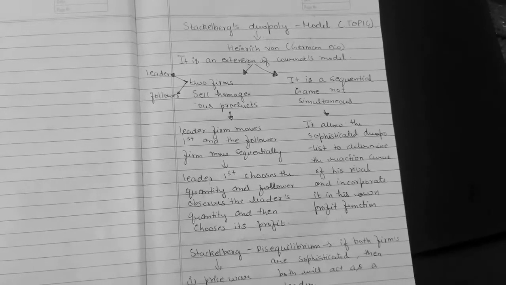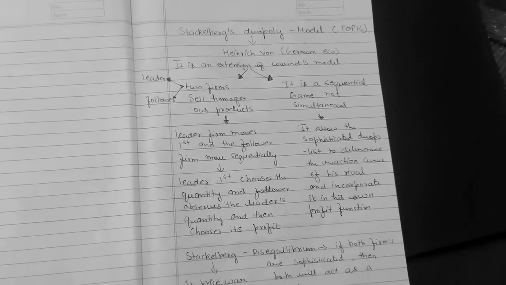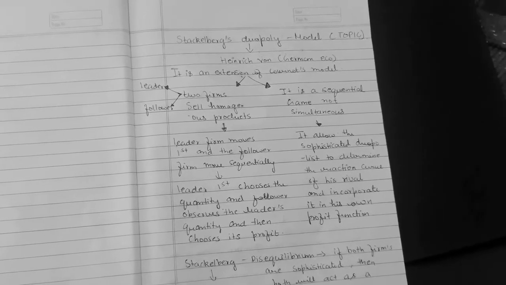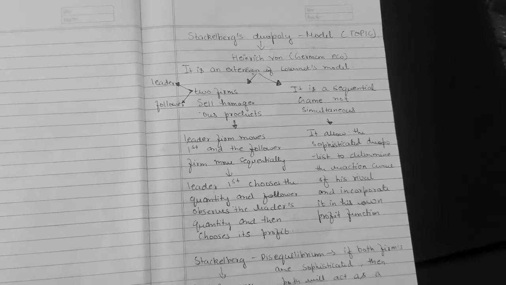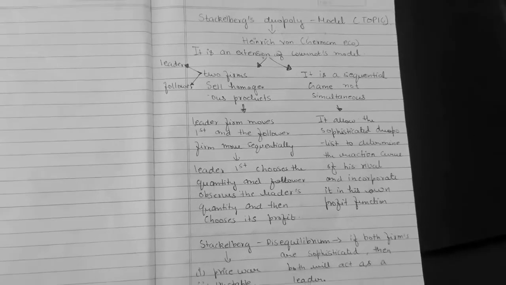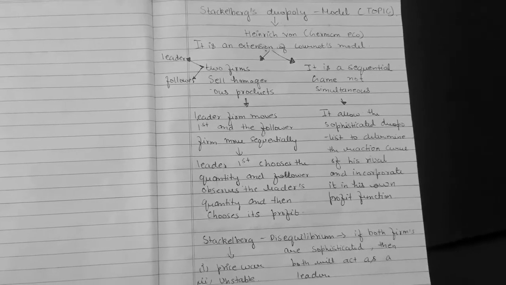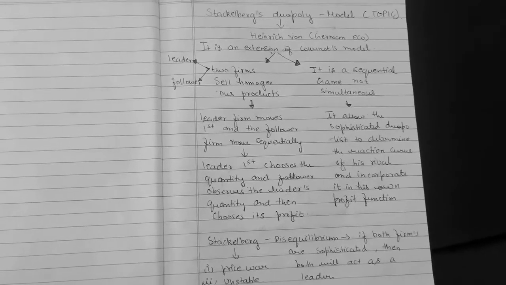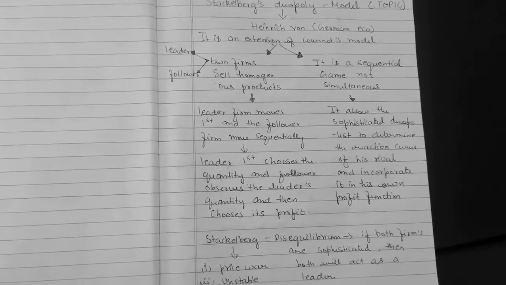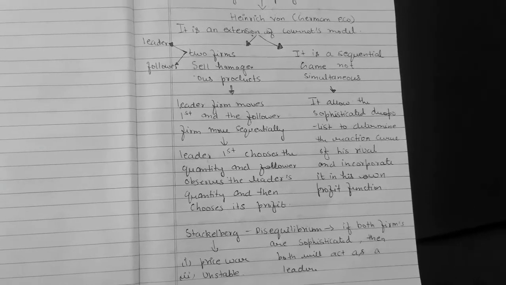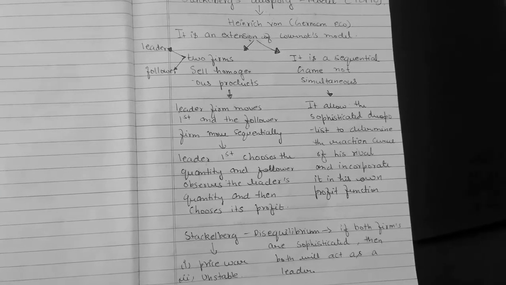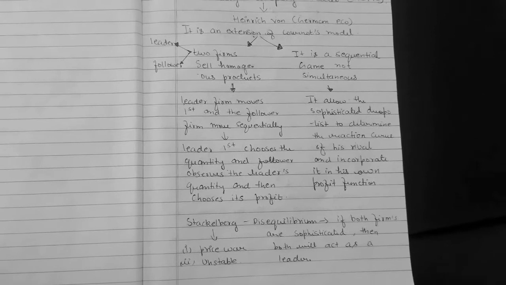There is also disequilibrium in the Stackelberg-Duopoly model. In the introduction, we said that there are two firms, leader and follower. If one acts as a leader and another one chooses to act as a follower, then this situation will be an equilibrium. Disequilibrium arises if both firms want to become the sophisticated leader and none of them wants to become a follower. This situation creates a Stackelberg disequilibrium, and it is an unstable situation which also creates a price war.